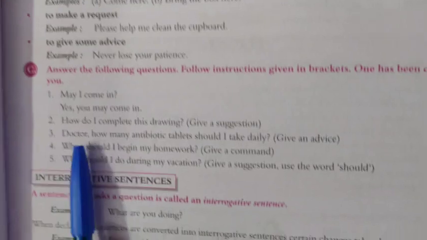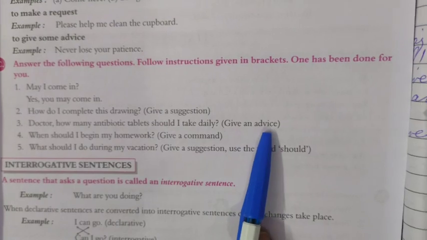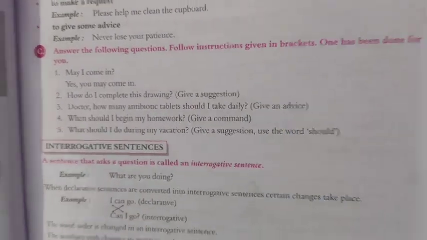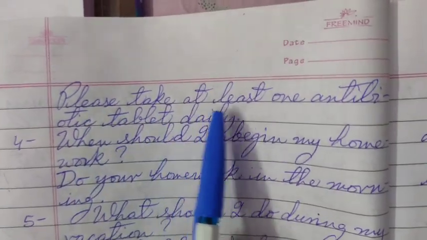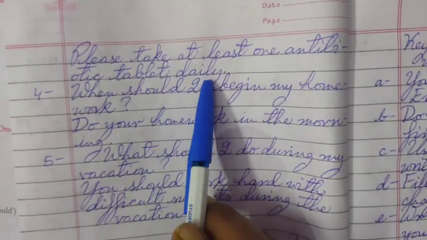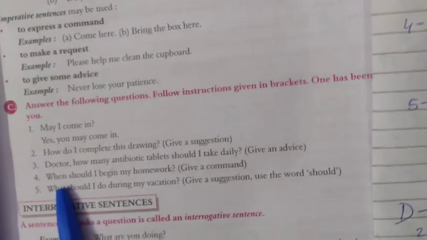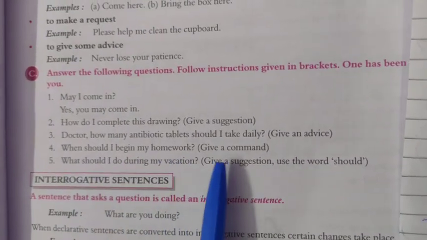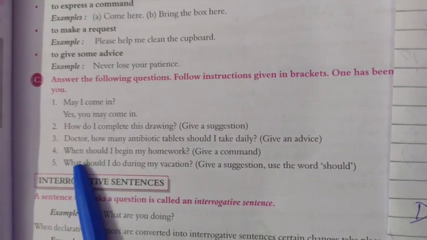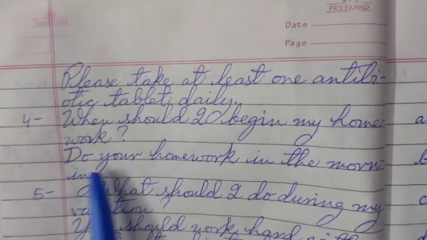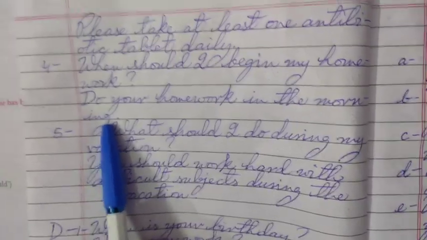And the third one is, doctor, how many antibiotic tablets should I take daily? Give an advice. Okay? And the answer is, please take at least one antibiotic tablet daily. So it has become an advice. The fourth one is, when should I begin my homework? And you have to give a command. What is a command? That is an order. So the answer is, do your homework in the morning. So it has become a command or an order.